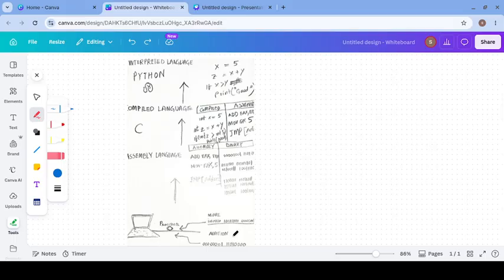And later on in this series of tutorials, we will learn about further compiled languages, and what is the difference between interpreted language and compiled language. So thank you so much, stay tuned, and in the next video we are learning about the difference between compiled language and interpreted language.